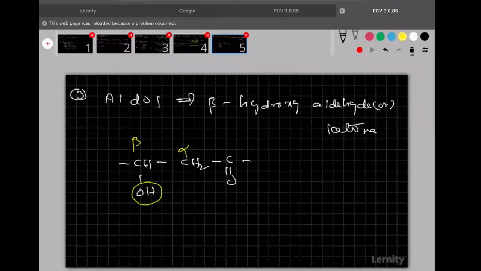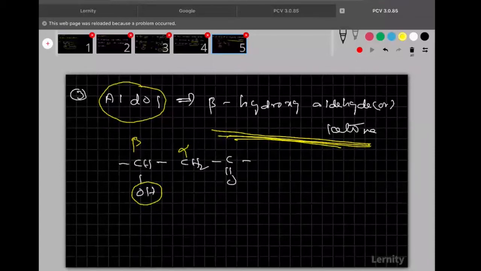So beta hydroxy aldehyde or ketone is called as the aldol, remember. Please write quickly.